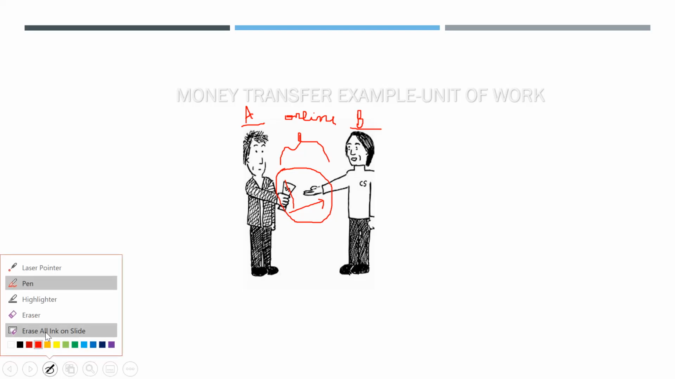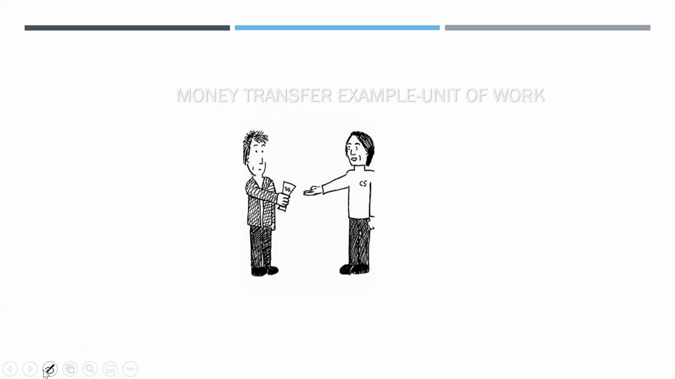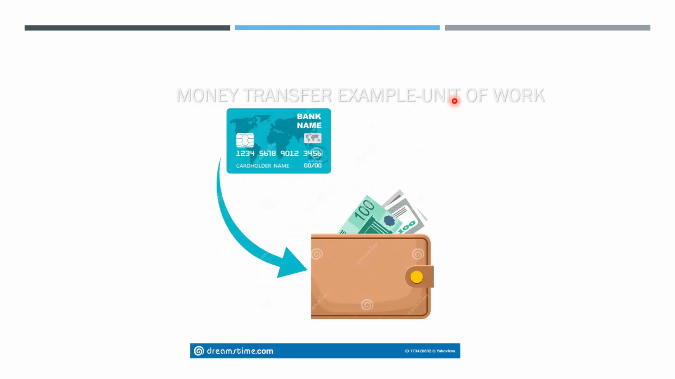But for the system, it is a unit of work. The system performs many tasks. Many tasks are executed from top to bottom to execute the money transaction. This transaction is executed from a group of units of work. Many tasks are performed to complete this transaction.